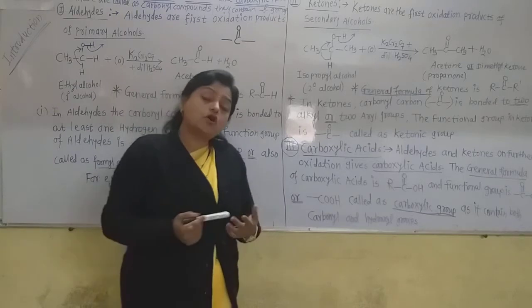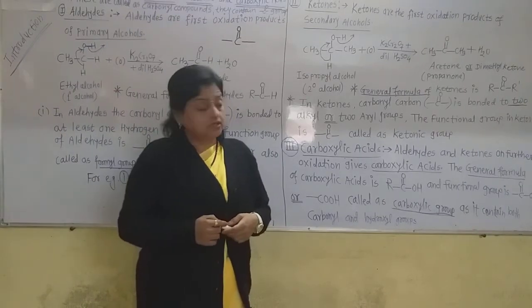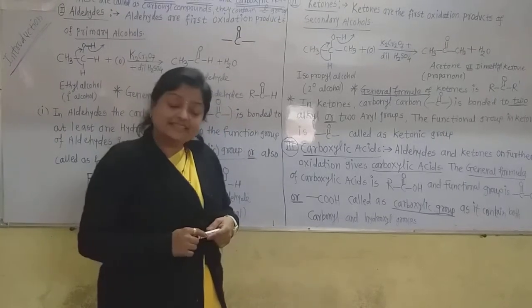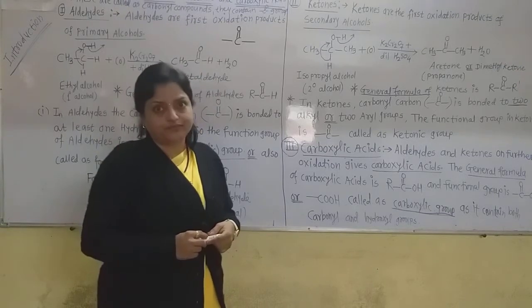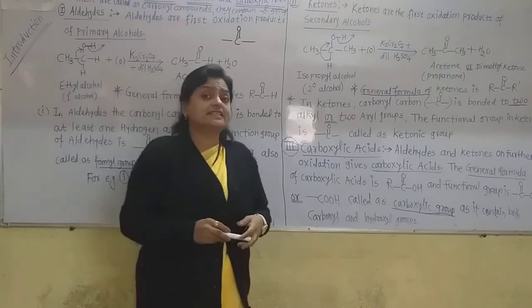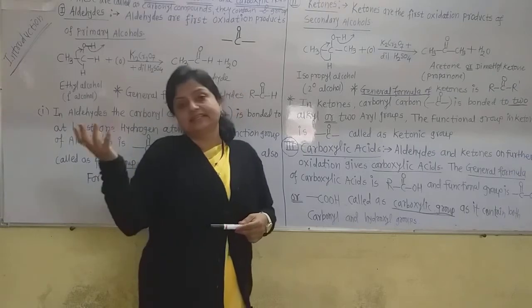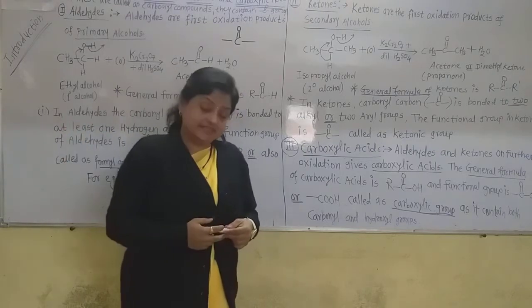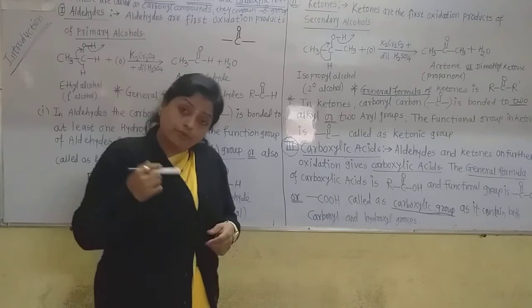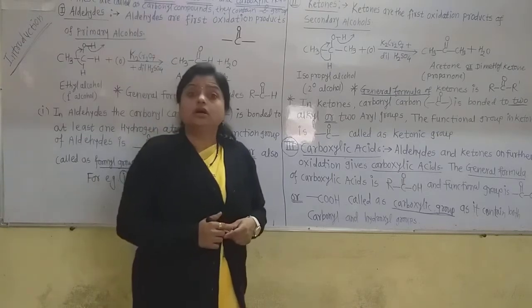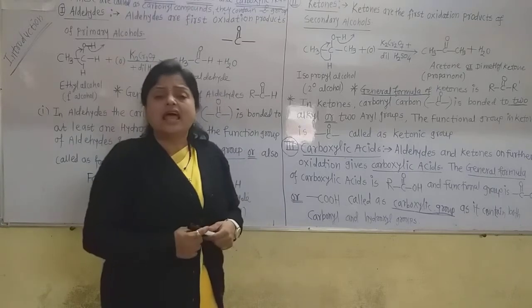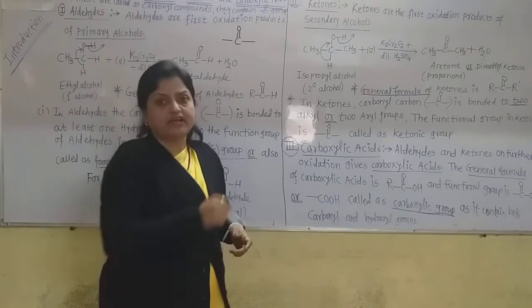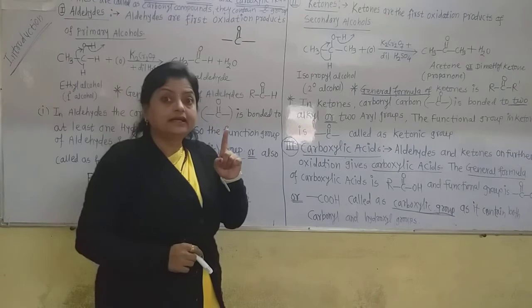Now how are carboxylic acids defined? Carboxylic acids are the oxidation products of aldehydes and ketones. If we further oxidize aldehydes or ketones, they give the carboxylic acids. But for further oxidation, very strong oxidizing agents are required, and prolonged heating is required.